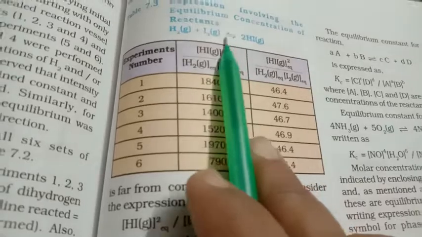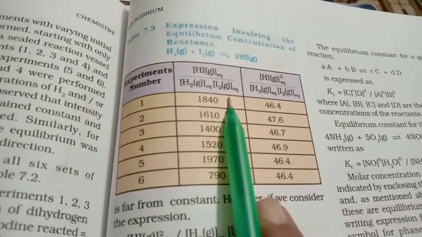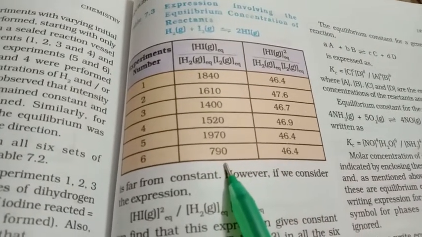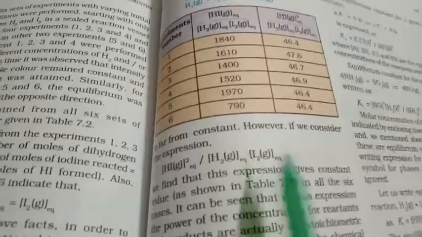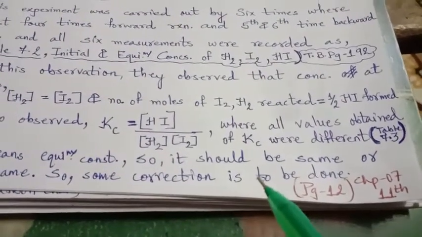Let us see table 7.3. See here, HI upon H2 into I2. You can see all these Kc values are different. But if Kc is constant for the equilibrium concentration, then it should be similar.